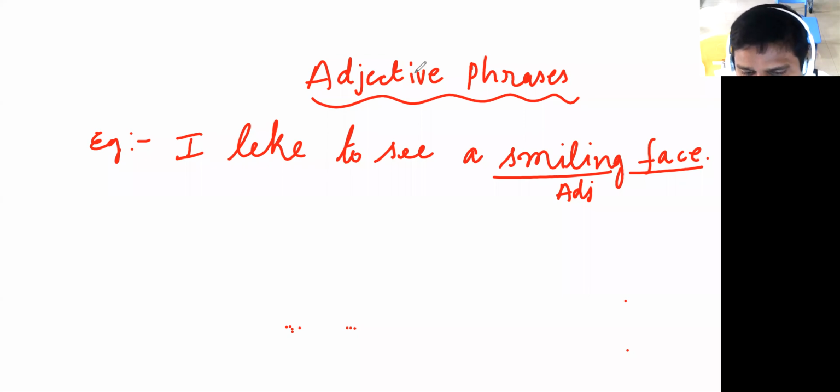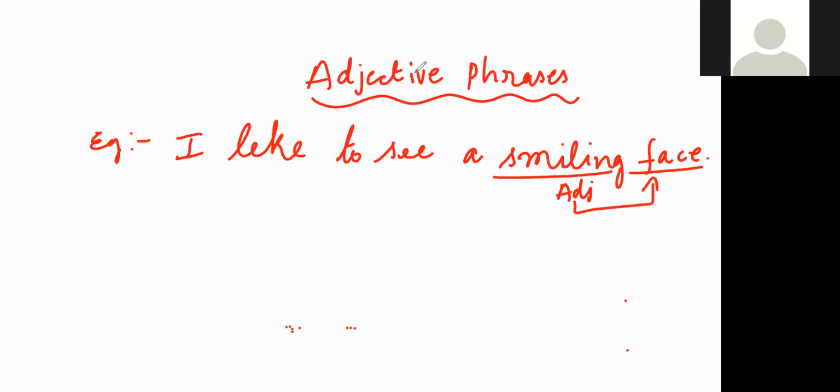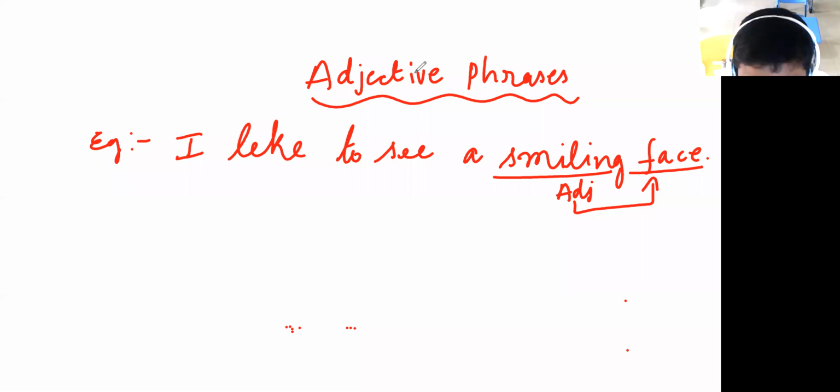The adjective is describing the face. What sort of face? Smiling face. In all adjective phrases, we could find some adjectives in the sentence. Understood? So now we have to make an actual sentence of adjective phrases.